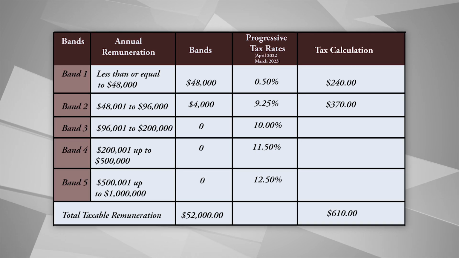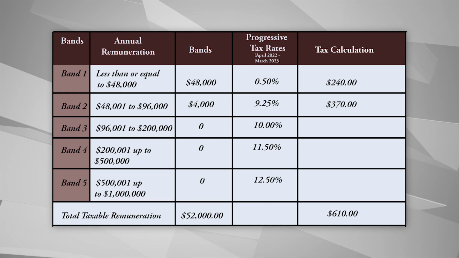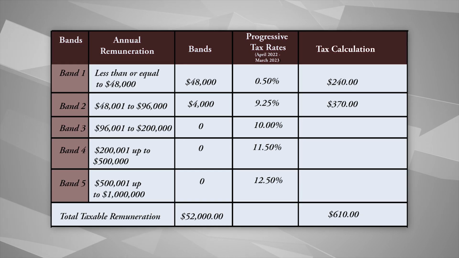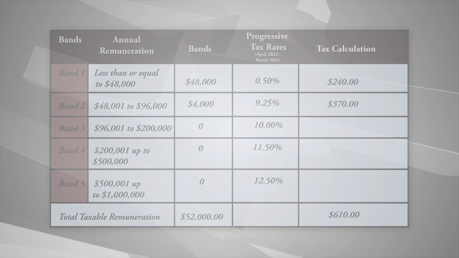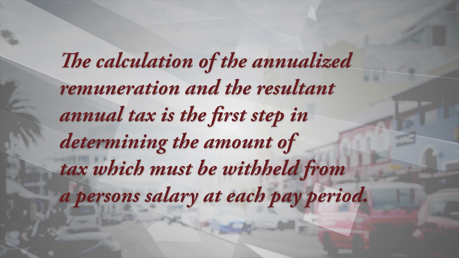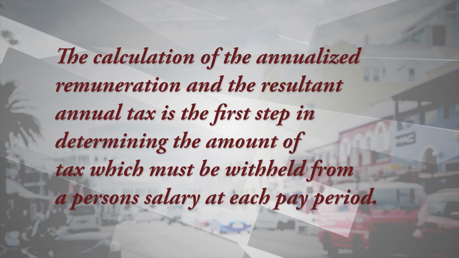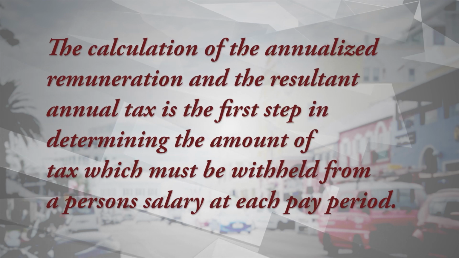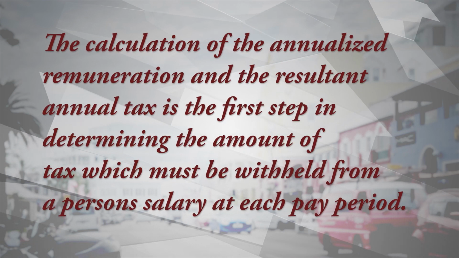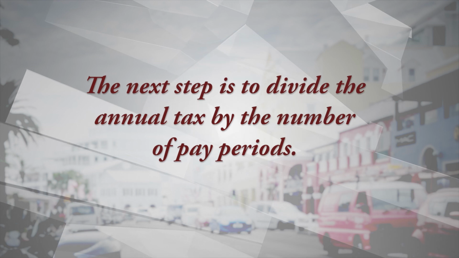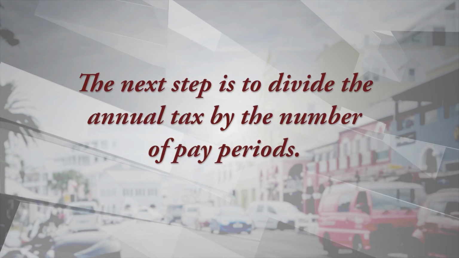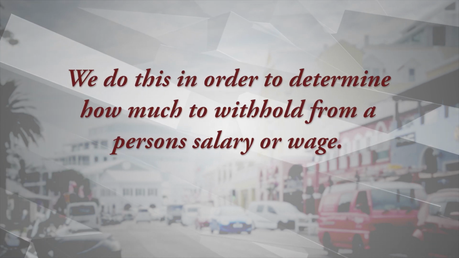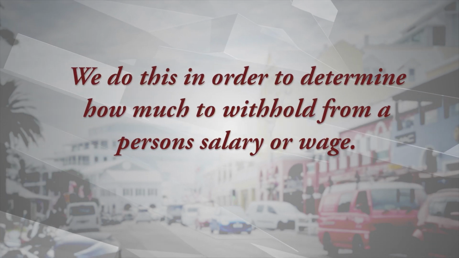Pause here to consider how much your estimated annualized remuneration would be in order to determine how much of each of your dollars would fall within each band. The calculation of the annualized remuneration and the resultant annual tax is the first step in determining the amount of tax which must be withheld from a person's salary at each pay period. The next step is to divide the annual tax by the number of pay periods. We do this in order to determine how much to withhold from a person's salary or wage.